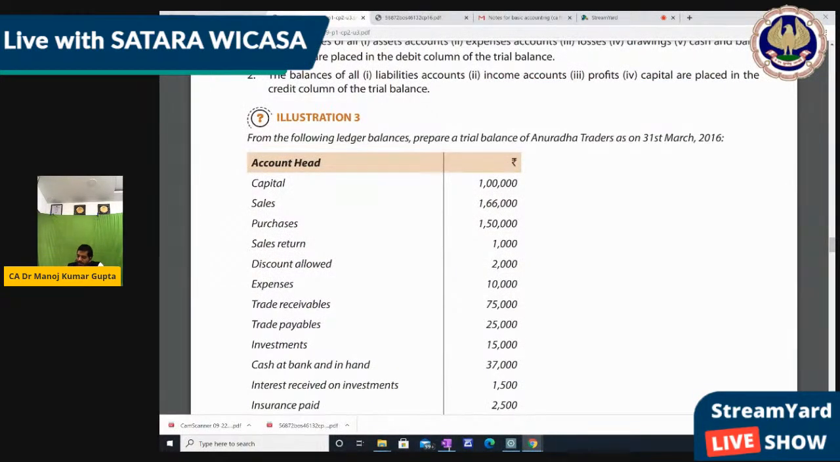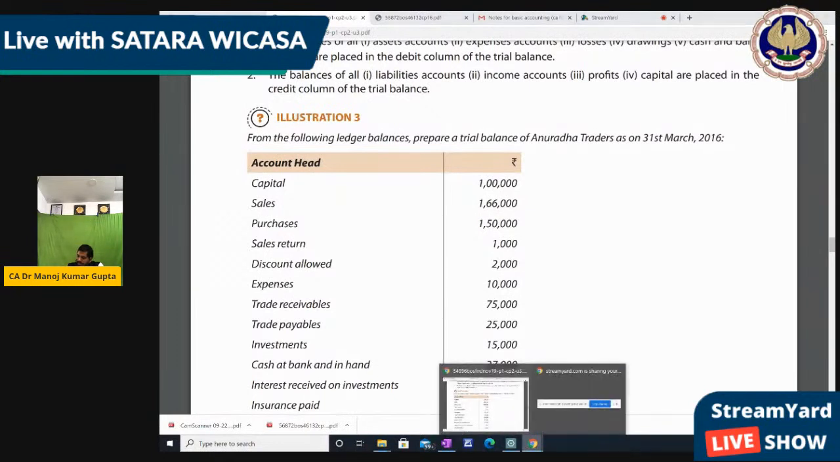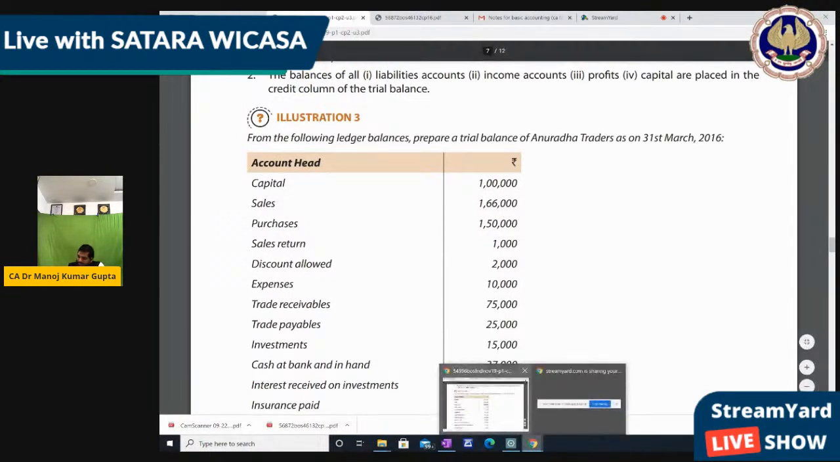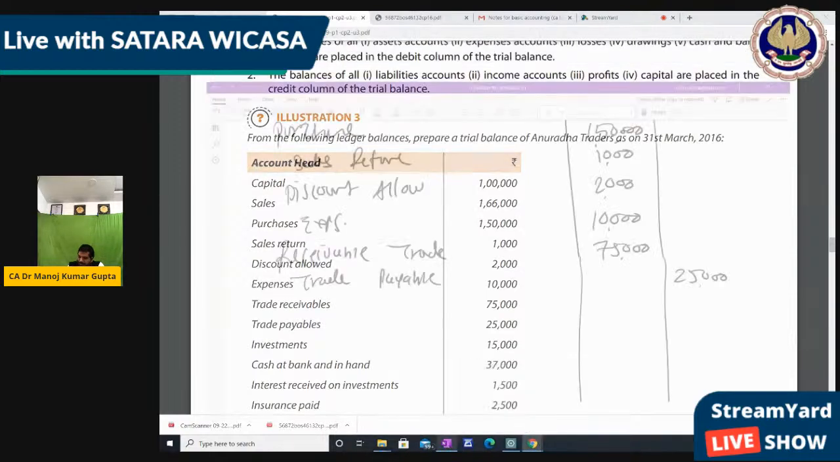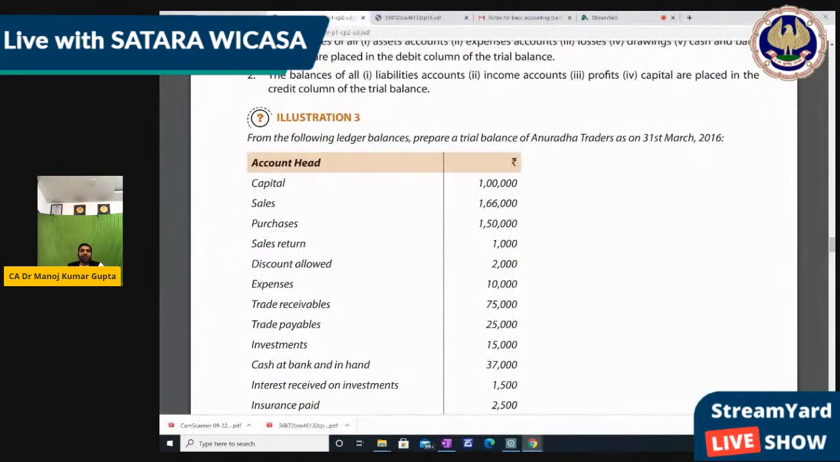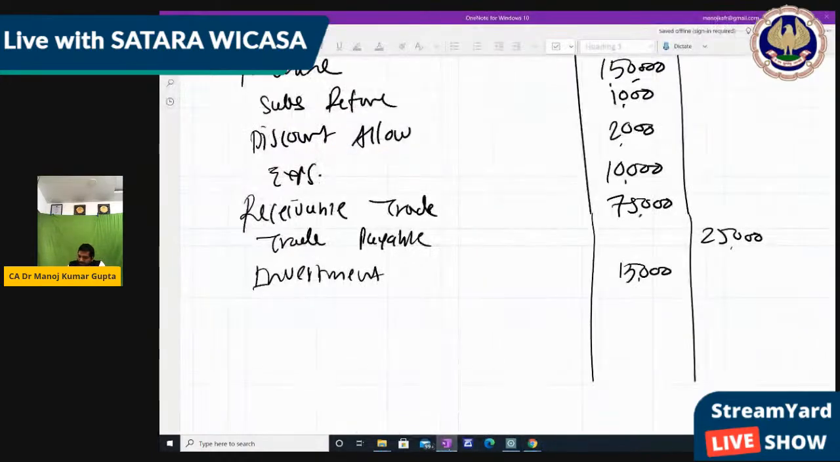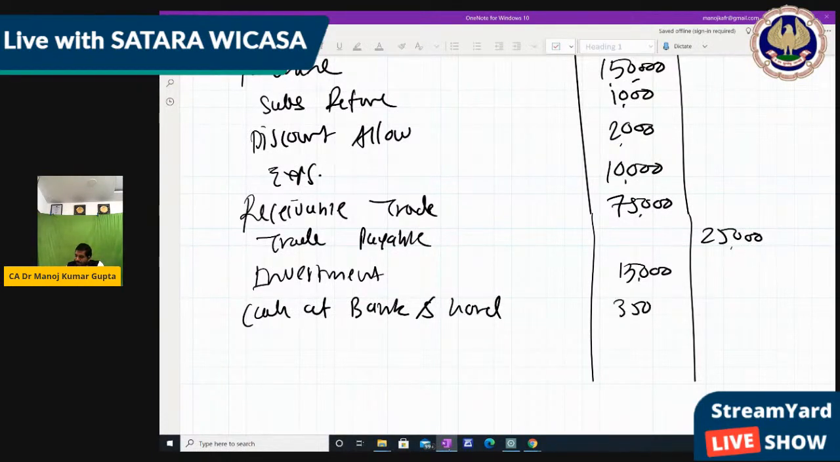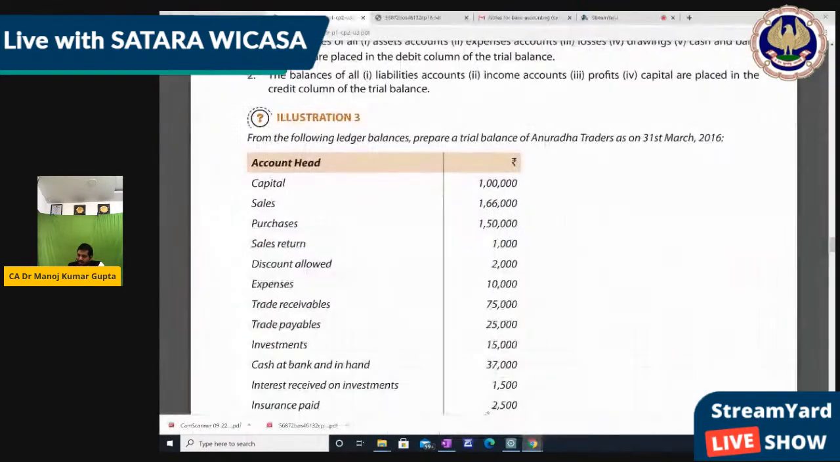Now investment 15,000. Is investment assets or liabilities? Definitely assets, right? So investment 15,000. Next, cash at bank and hand 35,000, right?